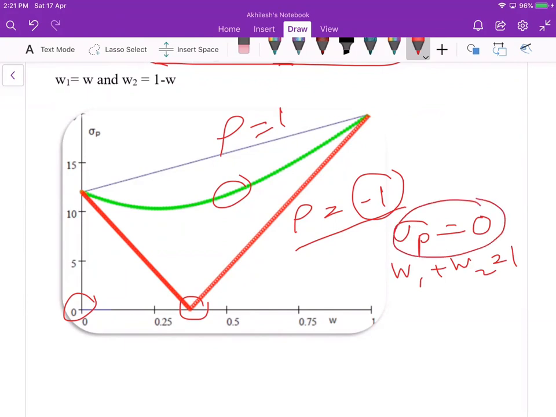That you put sigma p equal to 0. What is it? It is w1 sigma 1 plus, not minus, minus w2 sigma 2 equal to 0. When you put this equal to 0, you can find w1 and w2. So when you have two assets perfectly negatively correlated, you can find w1 and w2 and create a risk-free portfolio.